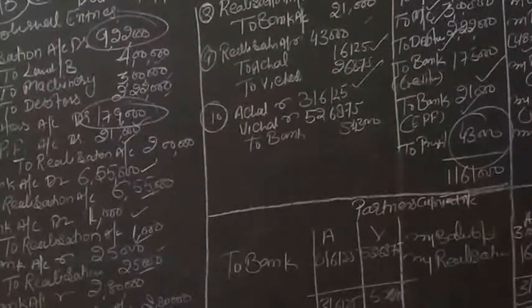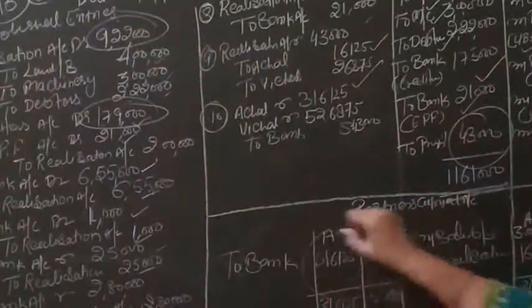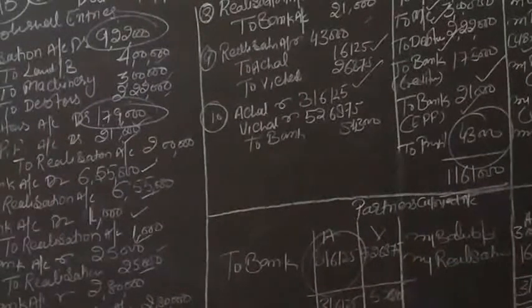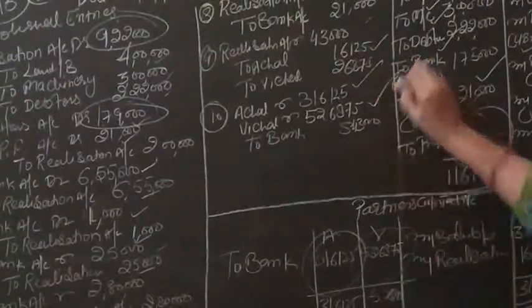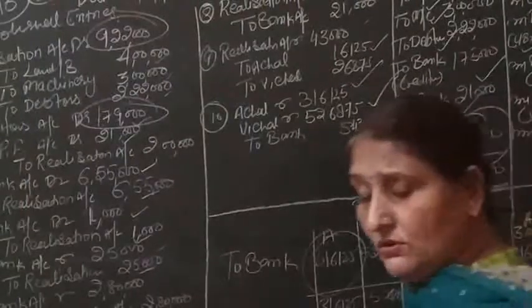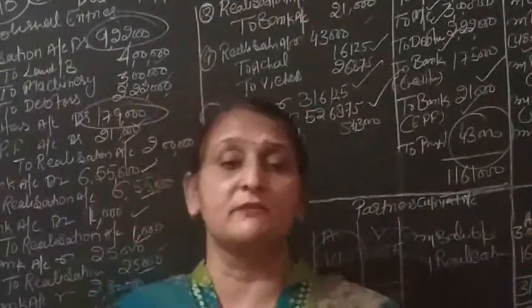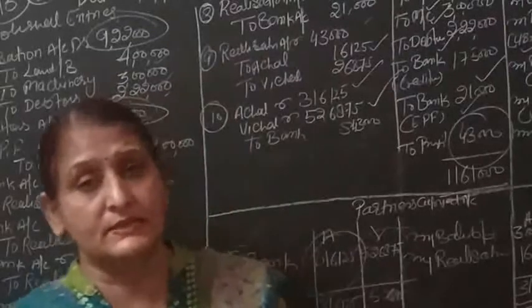By realization account, the profits of the realization account. Then we make the final payment. Achal's payment is 3,16,125 and Vichal's payment is 5,27,875. Then the journal entry will be made: partners' capital account debit to bank account. So students, this was example number 16.